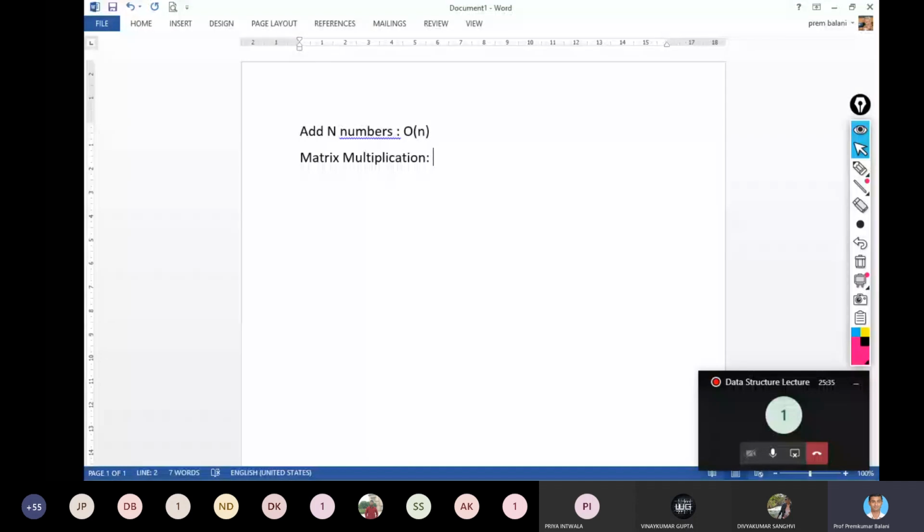So what are other different complexities? Order of n log n, right? Then other complexities are order of n factorial. Then order of n cube.